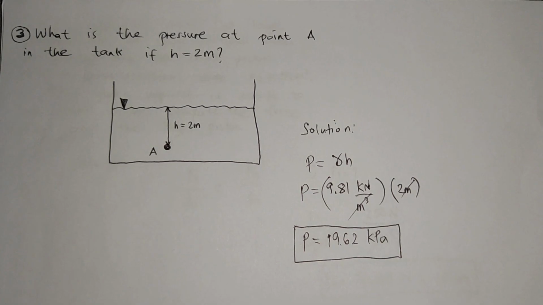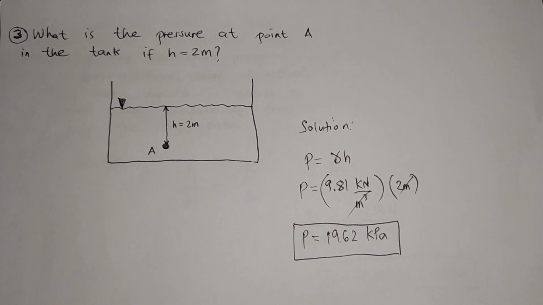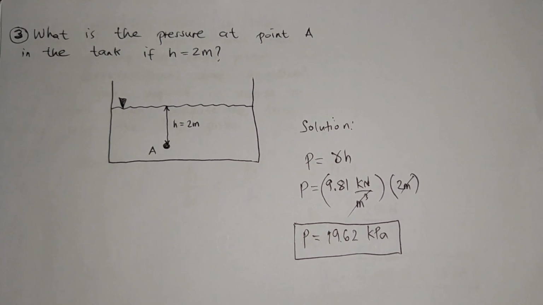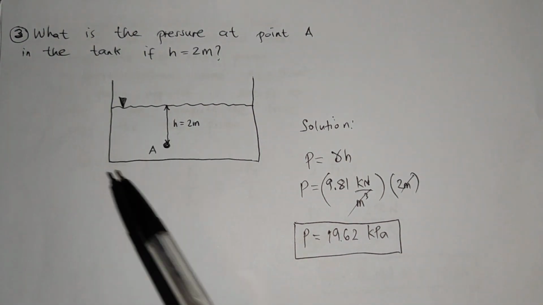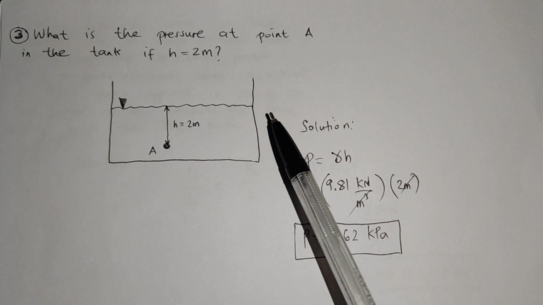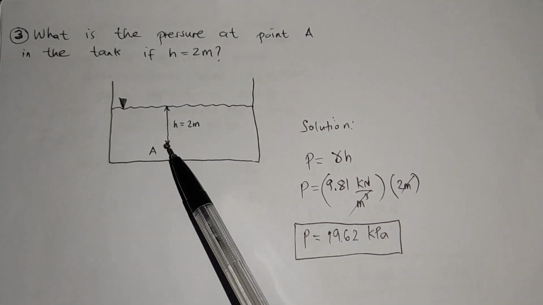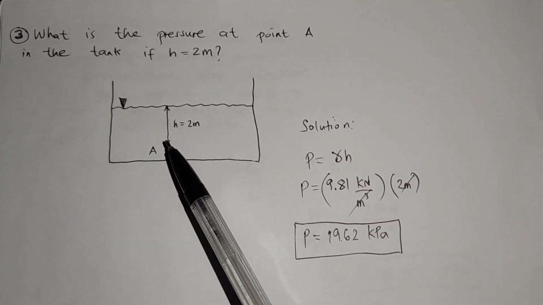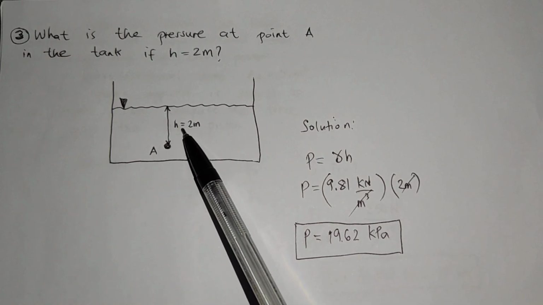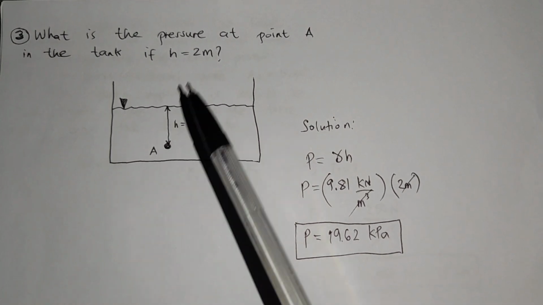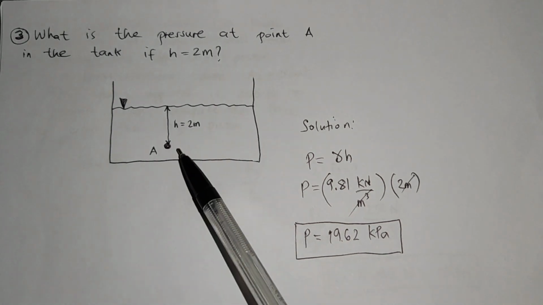So, problem number 3, what is the pressure at point A in the tank if H is 2 meters? So, we have our diagram here or system. Meron daw tayong system dyan na may liquid, and then yung point A is ito sa may tuldok. So, from point A, papuntang surface ng liquid mo, meron kang 2 meters na height. Ang sabi dyan, ano daw yung pressure dun sa point A na yon?